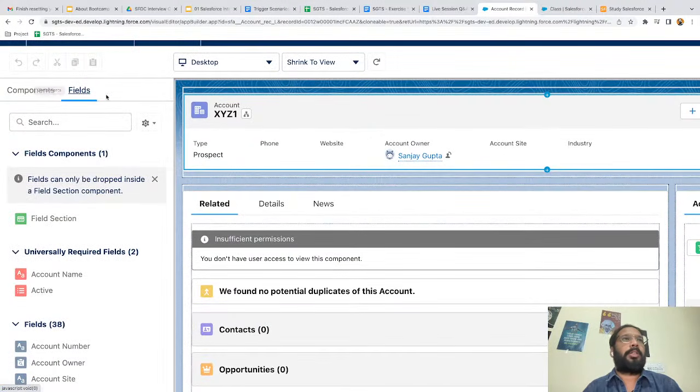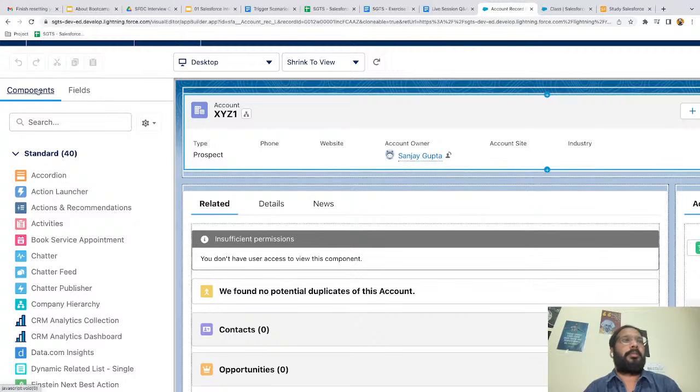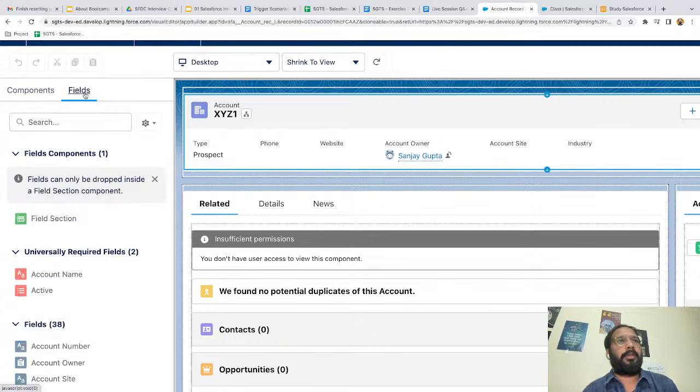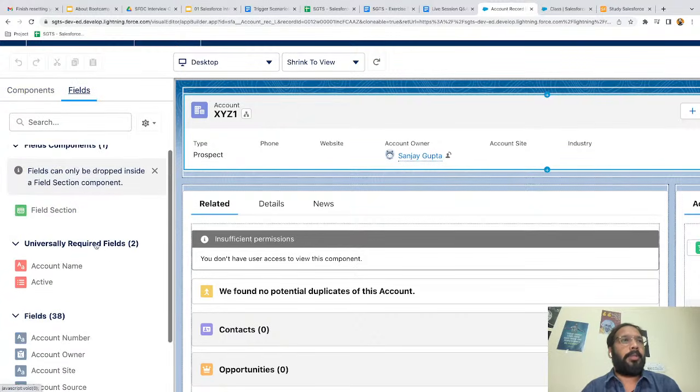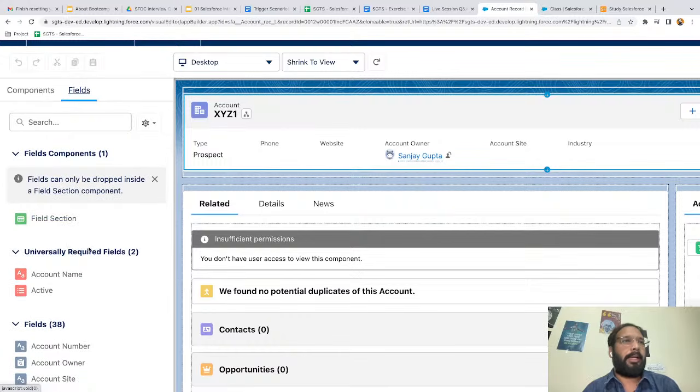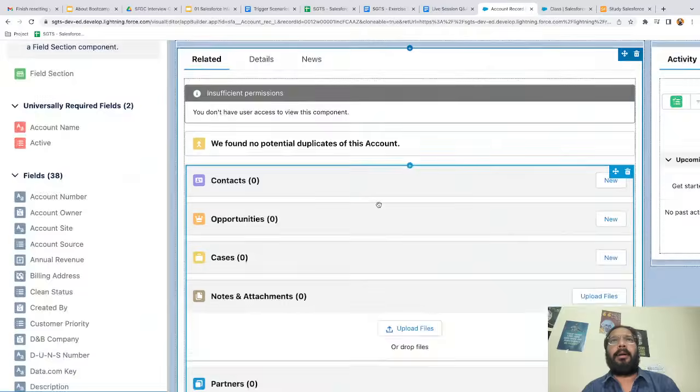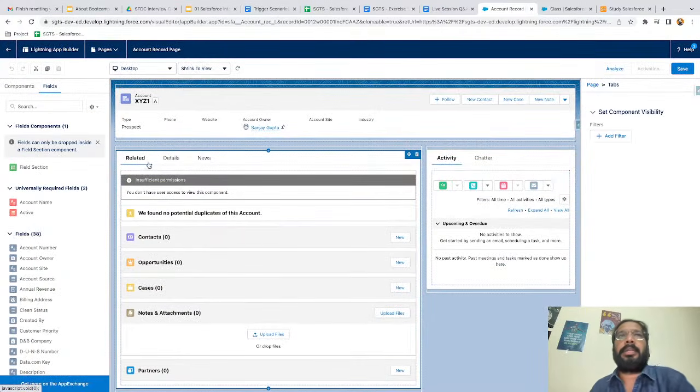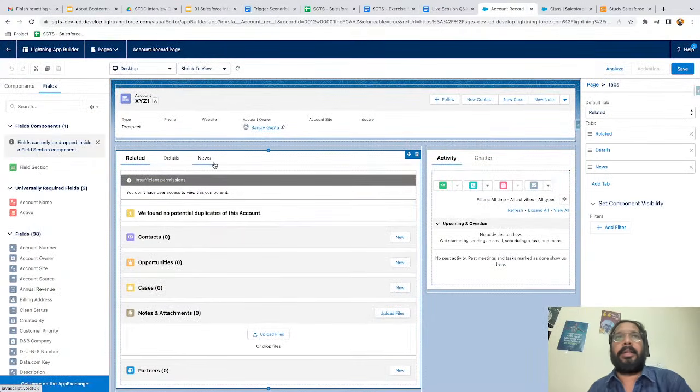If you see the top left corner, we have two options: one is showing components and another is showing fields. If you want to create a field section and place particular fields there, we can see three tabs are available: related, details, and news.